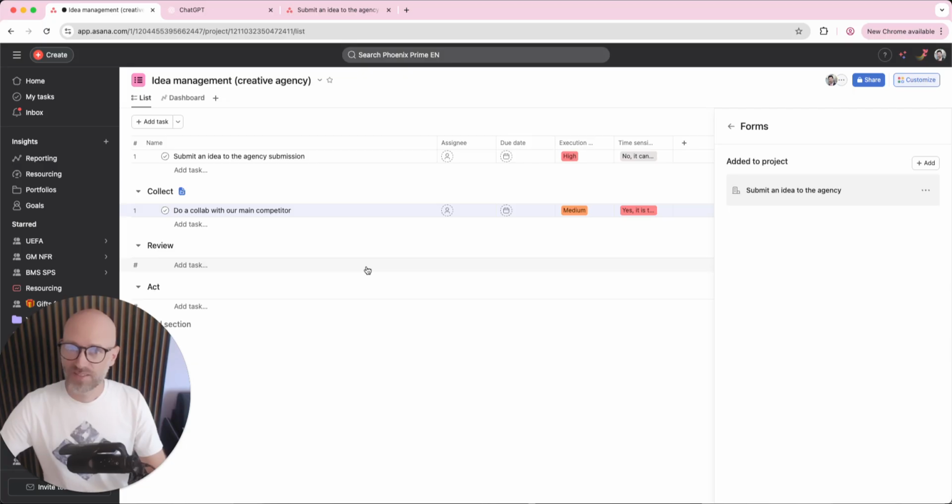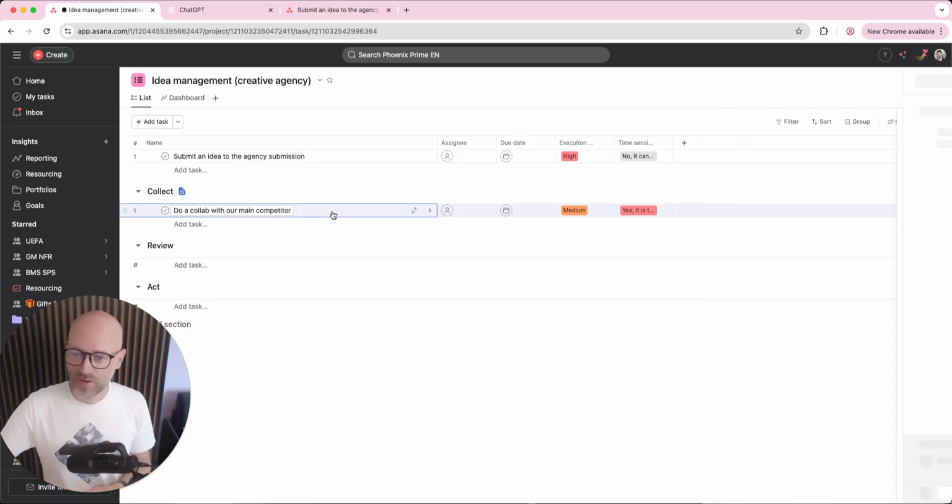Also, something I'm not going to share here today is the ability to use AI. If you use AI Studio, which is the ability to have AI within rules, you can potentially have AI basically analyze any new idea that comes in and rate this idea by using your internal guidelines or internal documents. And that could be something pretty useful if you need to save some time.